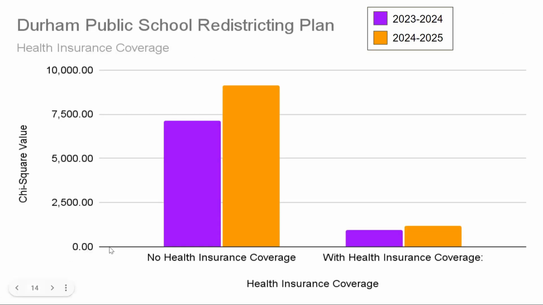People without health insurance coverage will have a significantly less diverse distribution in the 2025 plan. Overall, people with health insurance are well distributed among districts in both plans in comparison to people without health insurance.